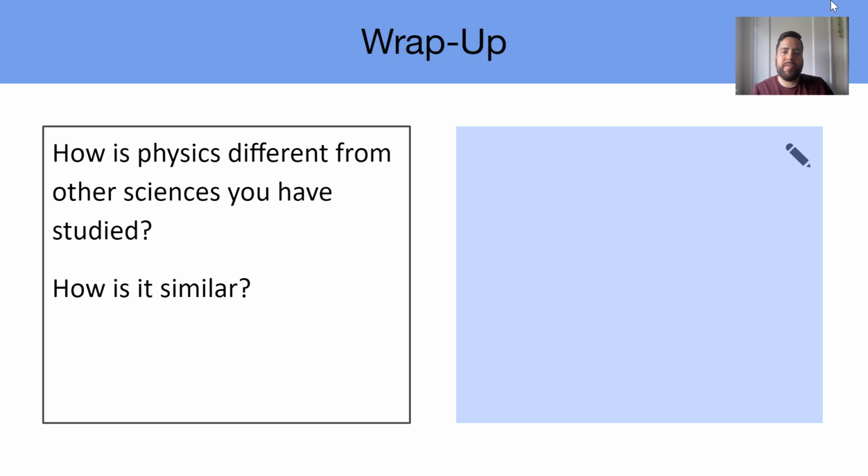Okay, so we've almost made it to the end. Let's wrap up. I would like us all to think about how physics is different from other sciences that you may have taken. More than likely, you've taken living environment as well as chemistry. Maybe you've taken an elective course such as environmental science or forensic science. Let's go ahead and answer these questions. How is it different from those sciences? And also, how is it similar? Because all sciences have some similarities as well.